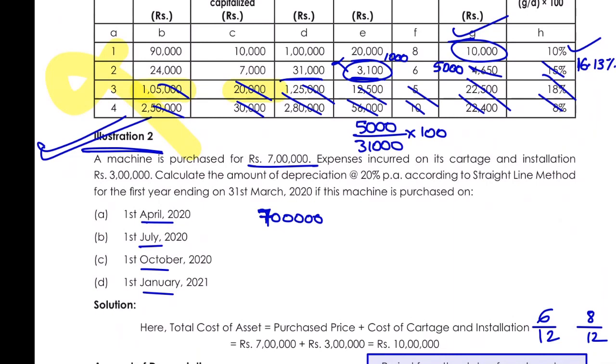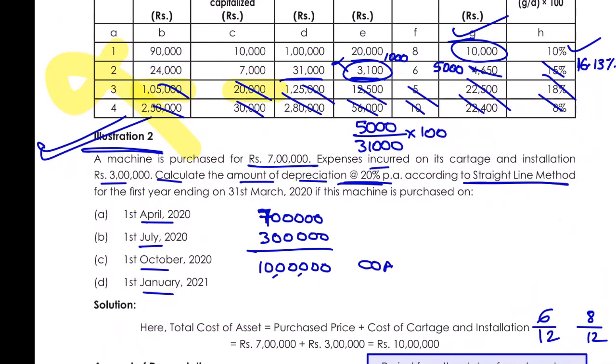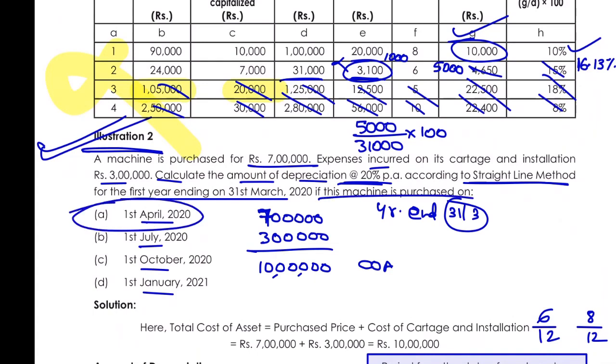Okay, so the machine is purchased for 7 lakhs. The expenses incurred is 3 lakhs in installation. So the cost of the machine is 10 lakhs. This is the cost of asset. Calculate the amount of depreciation at the rate 20% according to the straight line method after the first year. What is the year end here? Year end is 31st of March. If the machine is purchased on 1st of April.